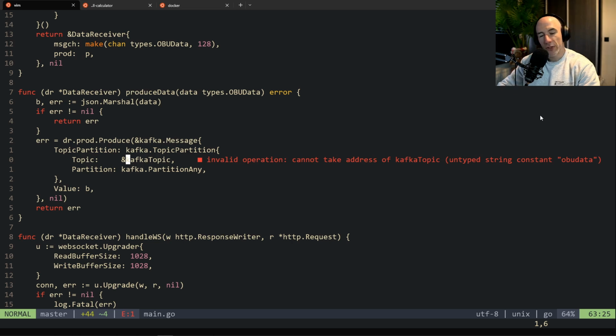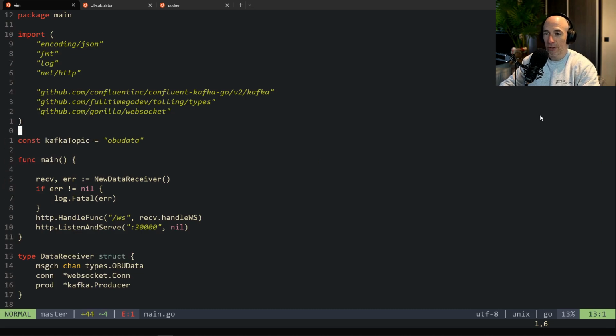Maybe it's a constant. Of course, because it takes the address it wants to take. It wants a pointer. So why does it want a pointer, if you think about that? Why would somebody want a pointer to a string? If you're going to modify it for some reason, right? But it cannot modify it because it's a constant.